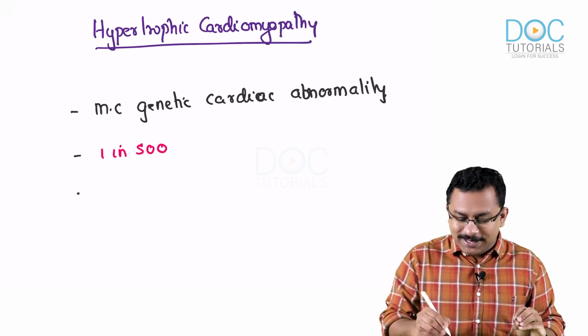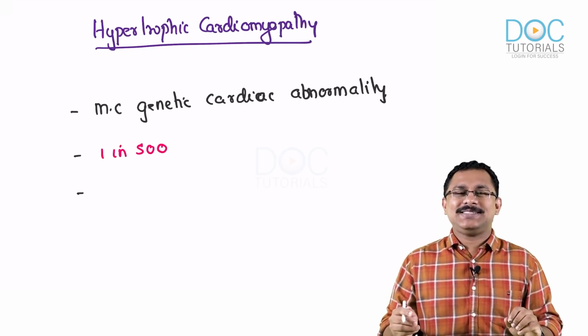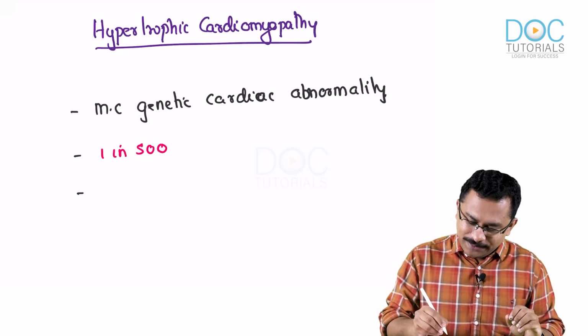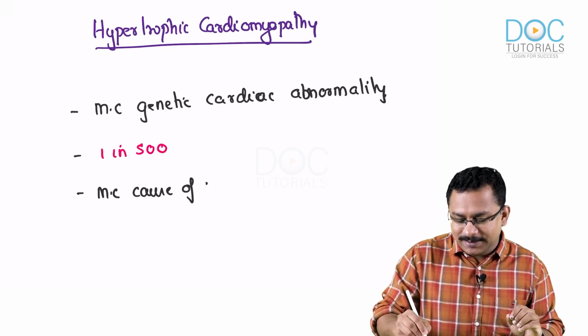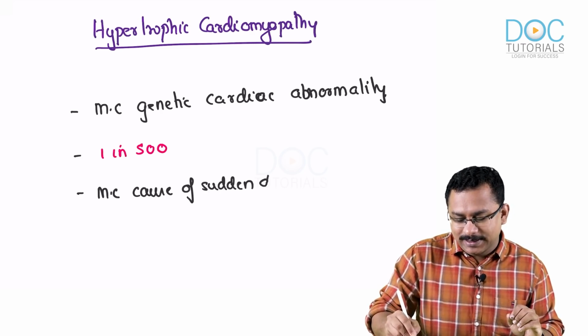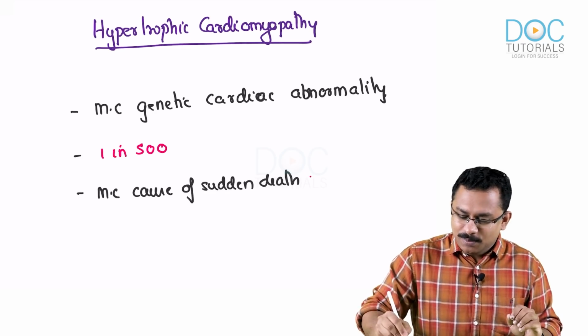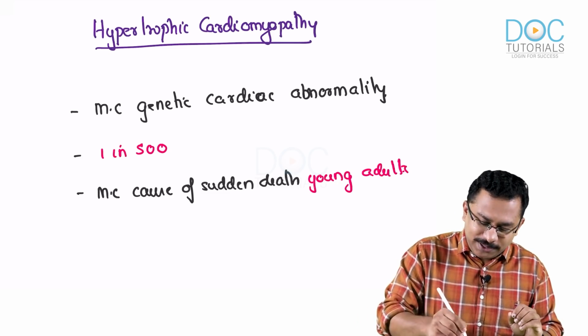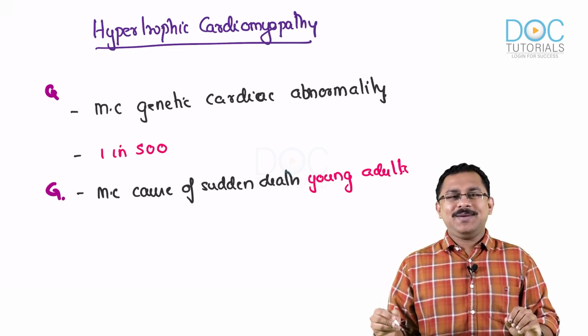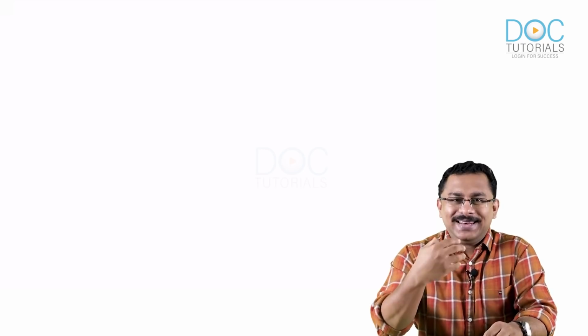And another potential question that can be asked from this is that hypertrophic cardiomyopathy is the most common cause of sudden death in young adults. So these two are potential questions. Very important. So moving ahead, trying to understand the topic better, let's try to understand why an individual develops hypertrophic cardiomyopathy. That is what we are going to learn.